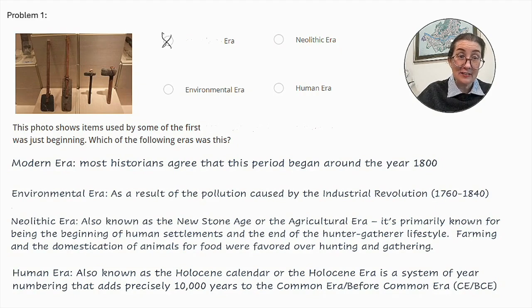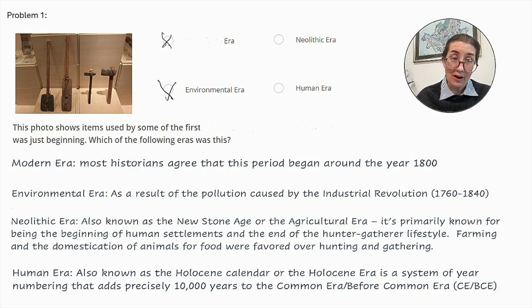Next, environmental era. As a result of the pollution caused by the Industrial Revolution, which was from 1760 to 1840, there was a concern over the health effects on the population as well as the countryside and the wilderness in both America and in Europe. And that was the environmental era. And again, that is far after agriculture started. So it's not environmental era either.